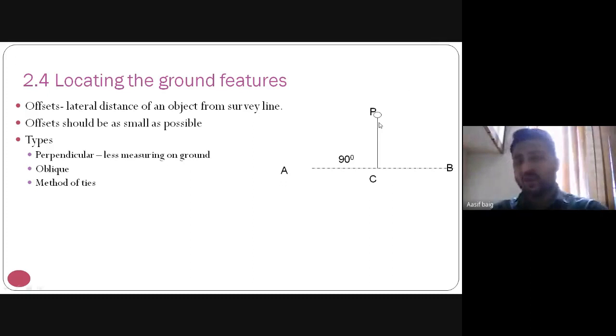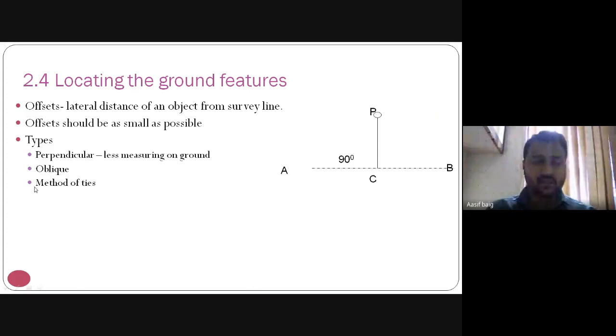We have to mark this P, so we make an offset of 90° from point C and measure this distance. So in line AB, at point C, if we mark 90° at this distance D, we have this pole. This is the ground feature we have mentioned in the drawing. The offset should be as small as possible.